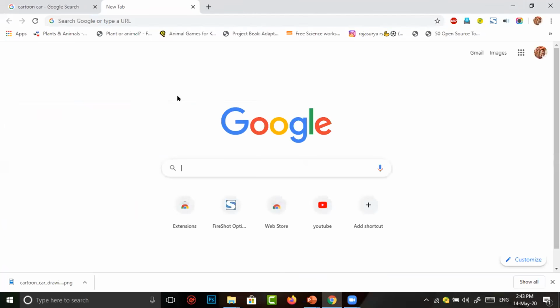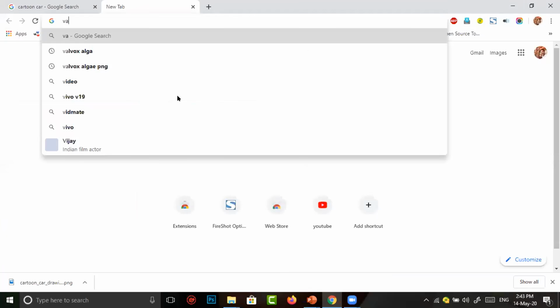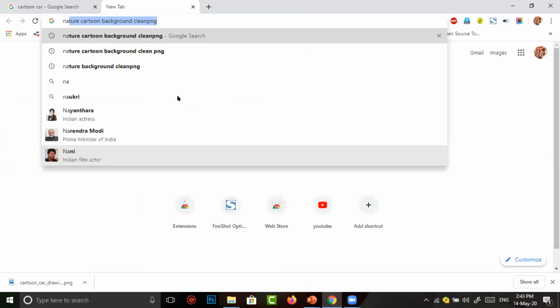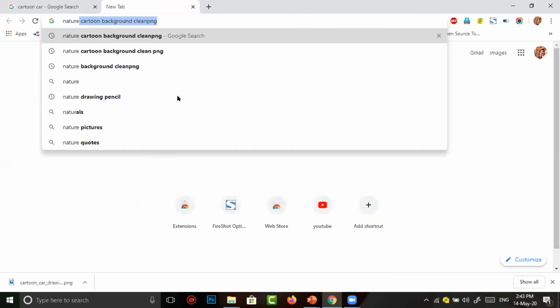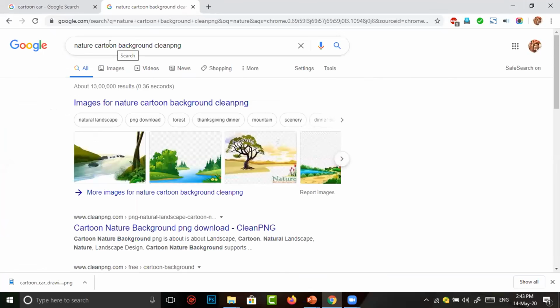I search nature cartoon background clean PNG. Here I added something with the name clean PNG. I'll explain about the word a little bit later.